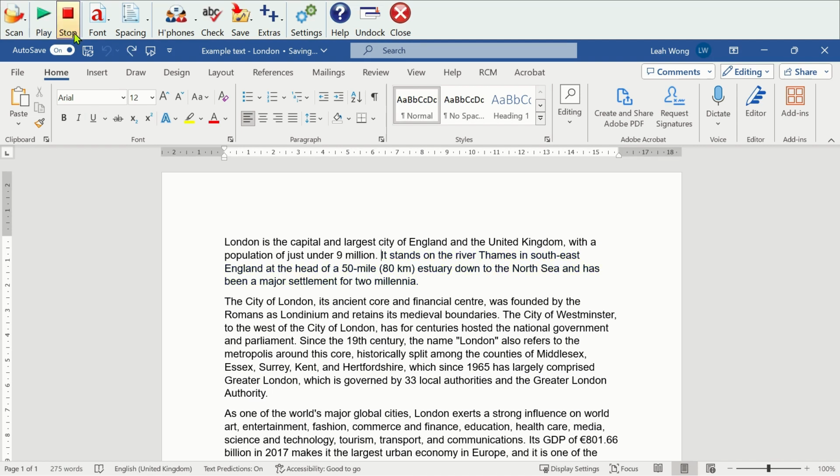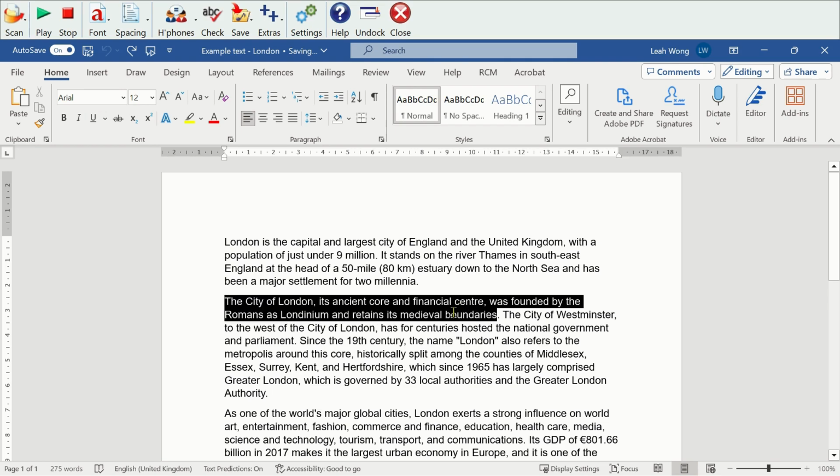You can also highlight a section of text to have it read aloud rather than the whole document. This could be a paragraph, a sentence, or even just one word.